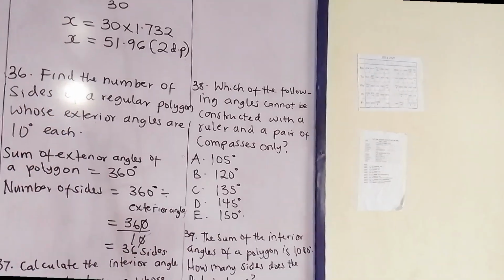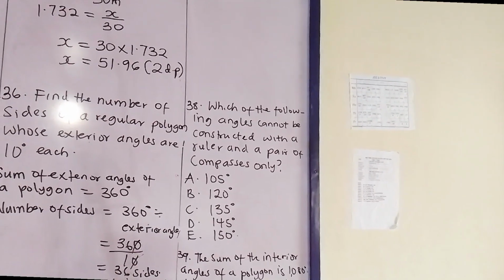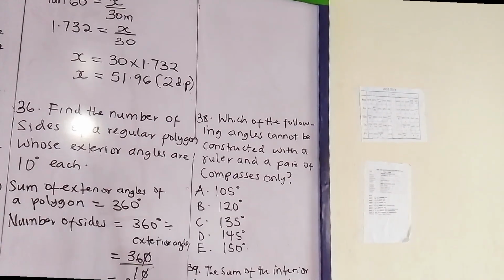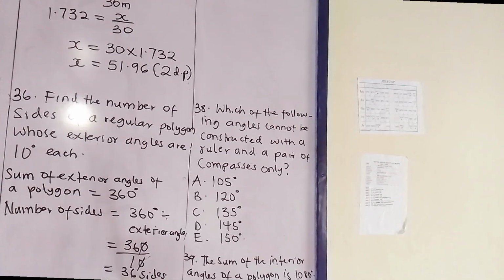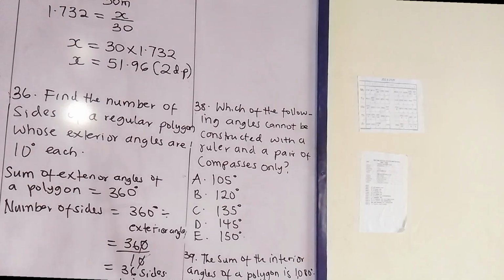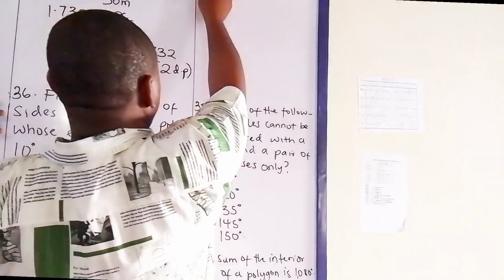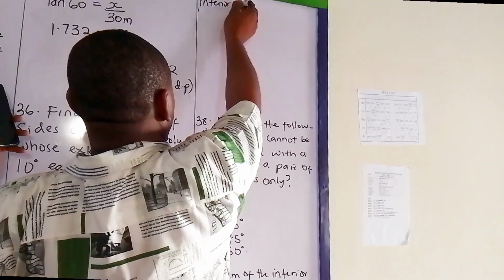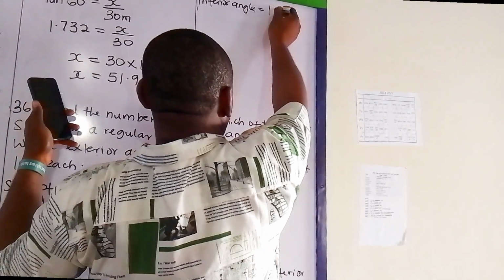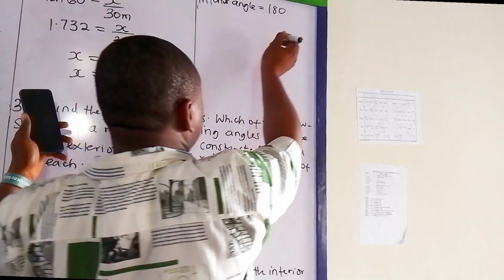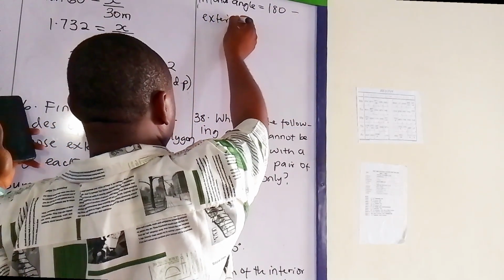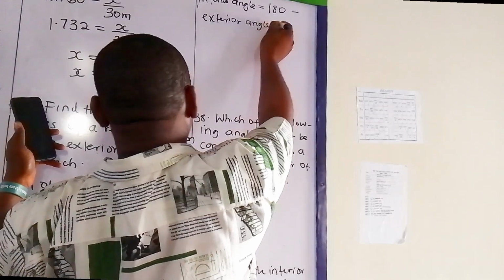Alright, for the next question, number 37 says calculate the interior angle of a regular hexagon whose exterior angle is 60 degrees. So now the interior angle is equal to 180 degrees minus the exterior angle.